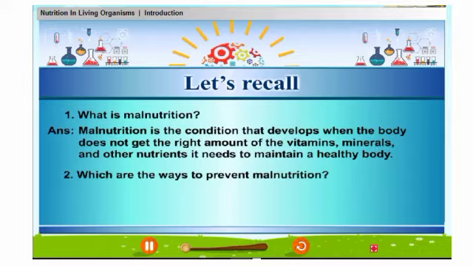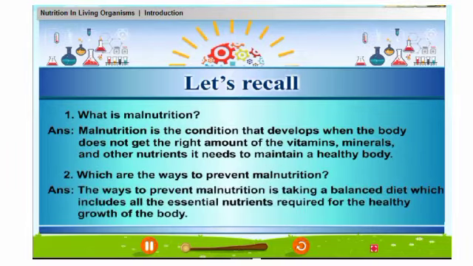2. Which are the ways to prevent malnutrition? The way to prevent malnutrition is taking a balanced diet which includes all the essential nutrients required for the healthy growth of the body.